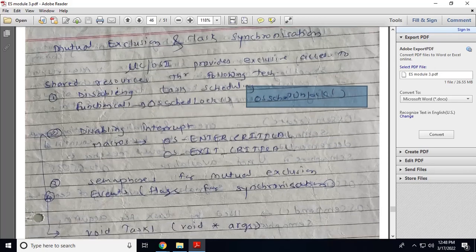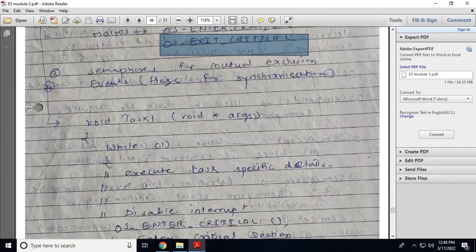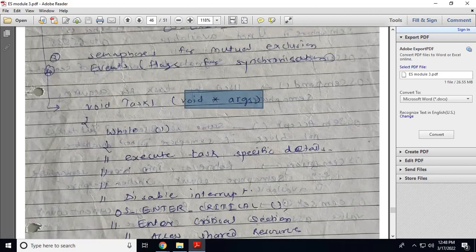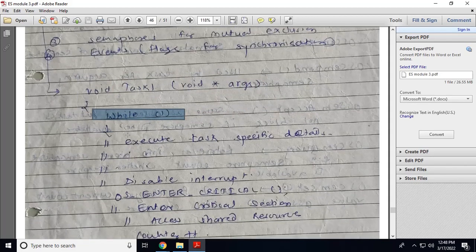Second way, we can disable the interrupt. OS_ENTER_CRITICAL disables the interrupt, and when you have to enable the interrupt you can call OS_EXIT_CRITICAL. Now see the task, void task1. This is the name of the task. We pass some argument. A task is an infinite loop function. You can write the code specific to the task.